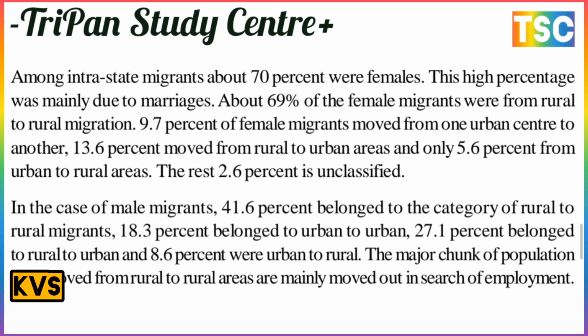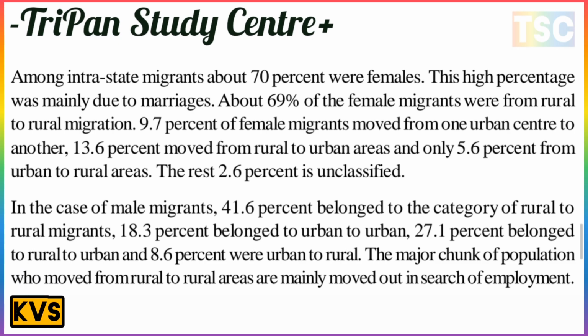About 69% of female migrants moved in rural to rural migration and 9.7% of female migrants moved from one urban center to another. 13.6% moved from rural to urban areas, only 5.6% from urban to rural areas, and the rest 2.6% is unclassified.